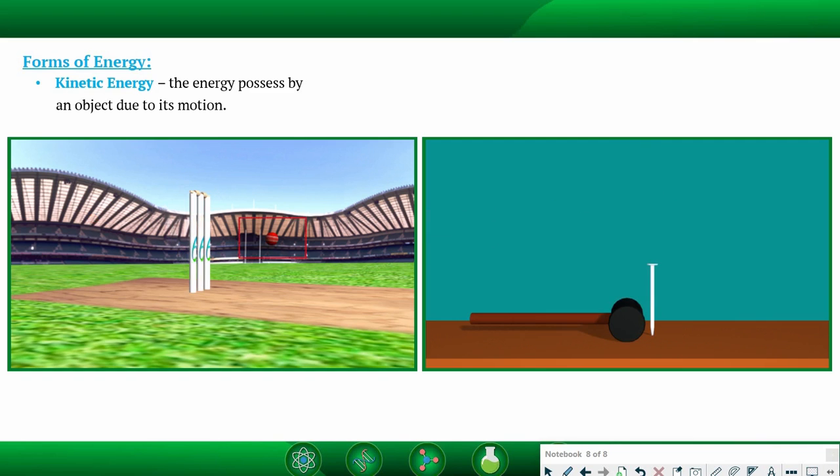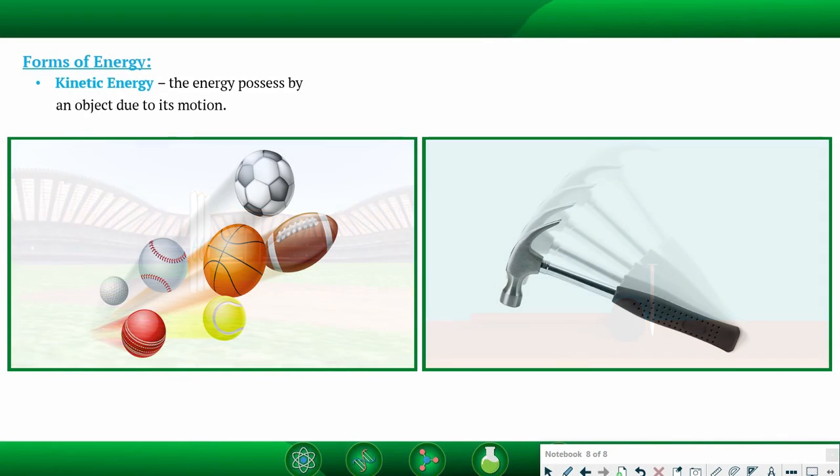Think of a stationary ball. Can it blow away the wicket? No, it cannot. Think of the stationary hammer. Can it push the nail inside the wooden block? No, it cannot, because they don't have energy when they are not moving. So we can say an object in motion possesses some energy, like the moving ball or the moving hammer. That kind of energy is known as kinetic energy.